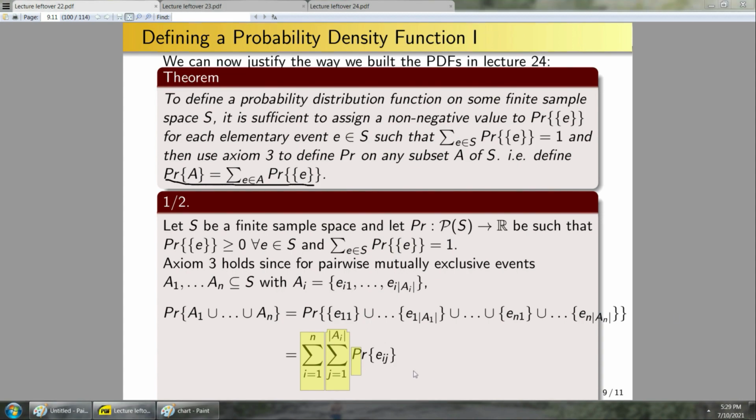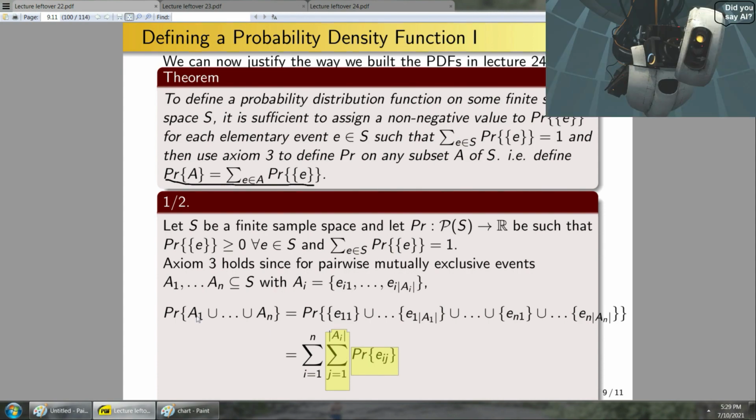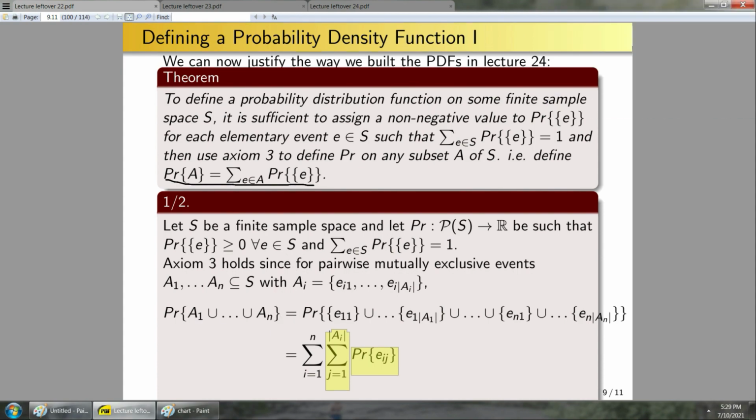And further, by definition, this thing here, for any given set Ai, will simply be the probability that Ai occurs, again via my definition over here. So this simplifies to this term here, which is exactly what I need to hold for axiom 3. So this is a proof that axiom 3 holds. If you get confused on the double sum or anything like that, ask in Piazza or office hours.